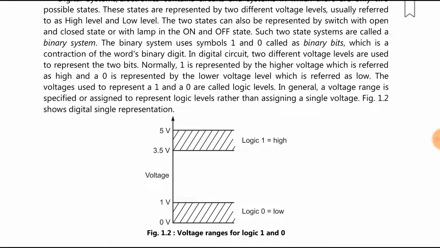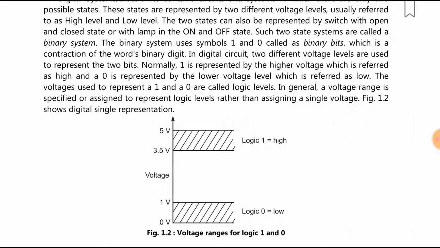Bit is a contraction of the words binary digit. In digital circuits, two different voltage levels are used to represent the two bits. Normally, 1 is represented by the higher voltage, which is referred to as high, and 0 is represented by the lower voltage level, which is referred to as low. The voltages used to represent 1 and 0 are called logic levels.